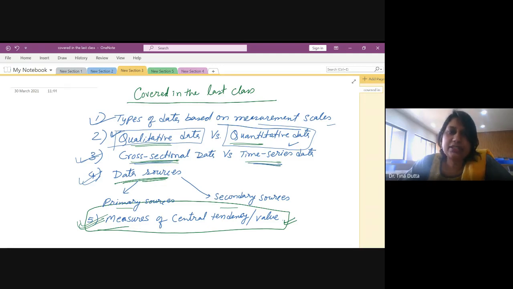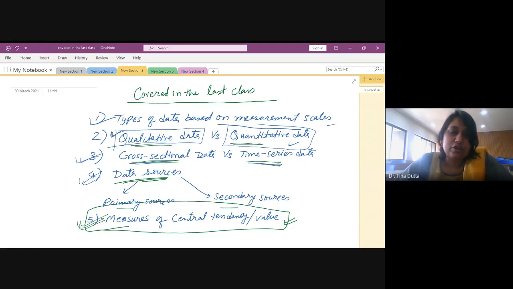Repeatedly, I have been saying that it is important to know what kind of data you have at hand for the analysis, because only then will you be able to apply proper techniques, tools, and proper graphical measures to handle that data.